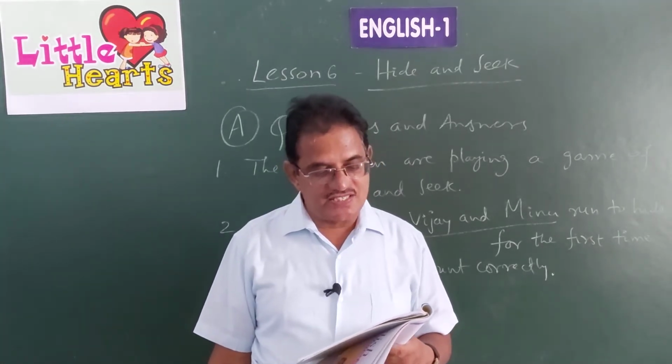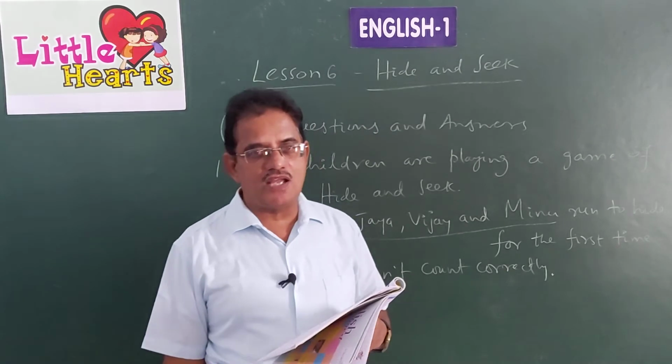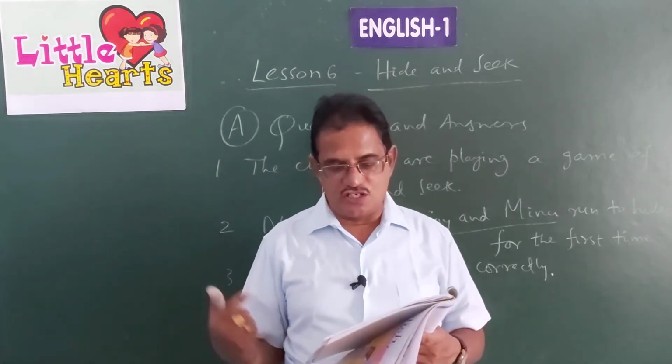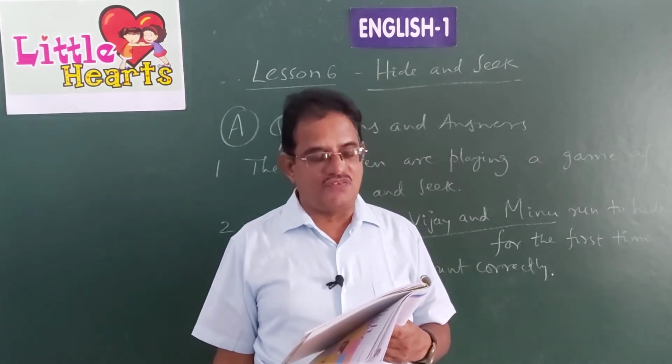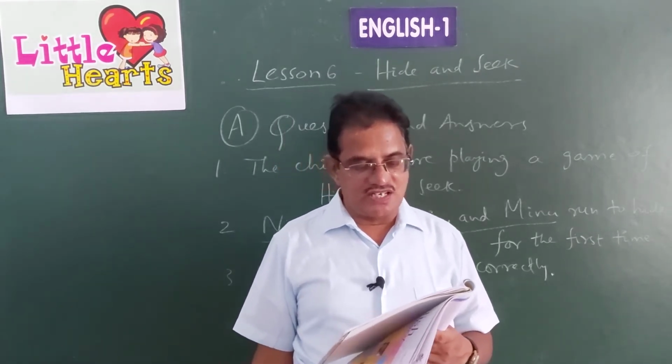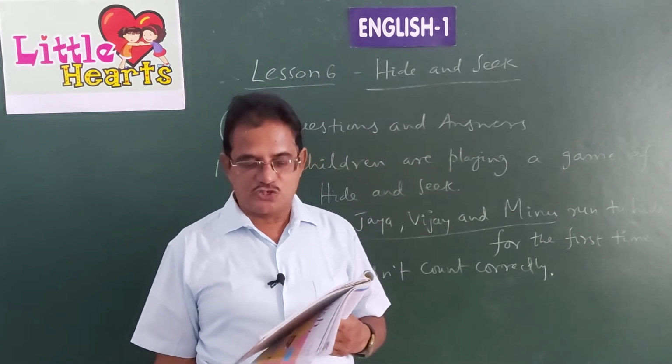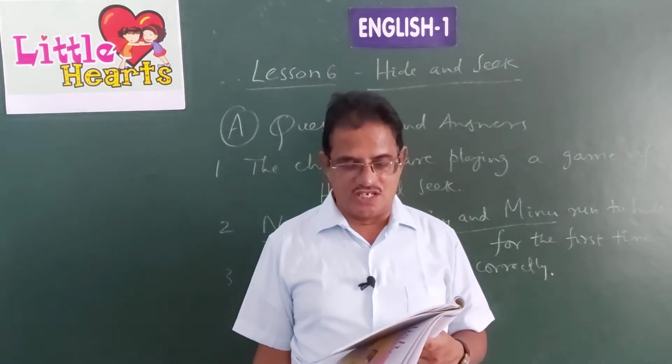Fourth sentence, Nikhil is not behind the shed. Yes, he is not behind the shed. He is near the tree. So it is true statement. Sentence number 5, Jaya counts numbers in a wrong way. Yeah, true. Jaya counts in a wrong way only. That is true.